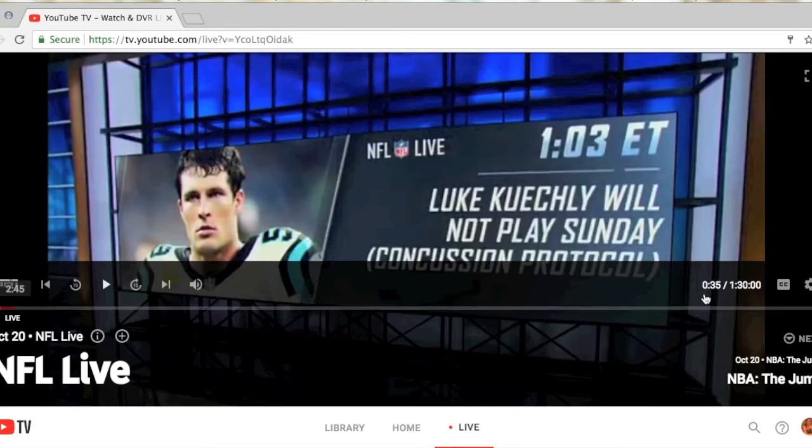Moving to the right, explaining these numbers, this means it is 35 minutes into a 1 hour and 30 minute show. This is the closed caption icon, and then you have the settings icon. Below it, you have an arrow and next that allows you to see what is upcoming after this 1 hour and 30-minute show ends. Scrolling back to the left, this little plus sign, that is your DVR and will allow you to record this show, which brings me back to the library category that we talked about a few minutes ago. Once you select that plus sign and begin recording this show, this channel is immediately dropped into the library section.